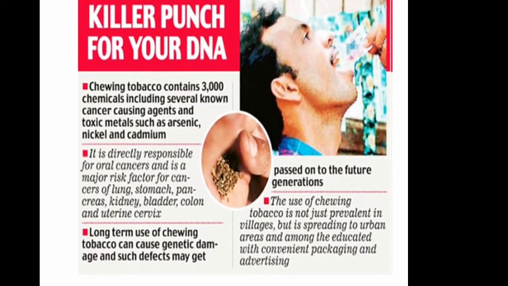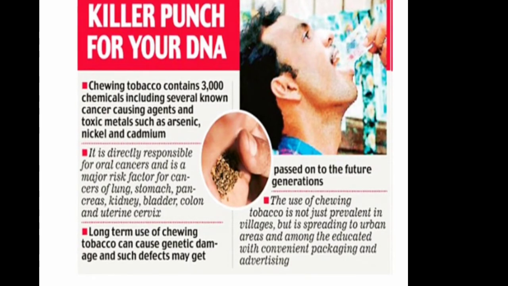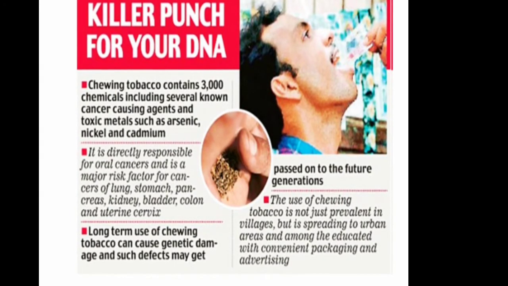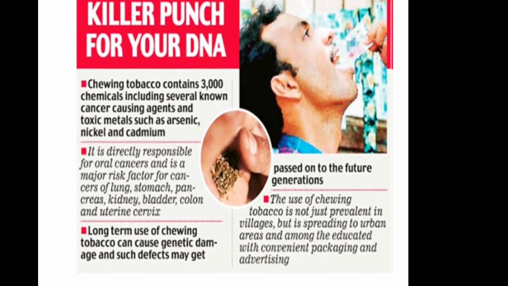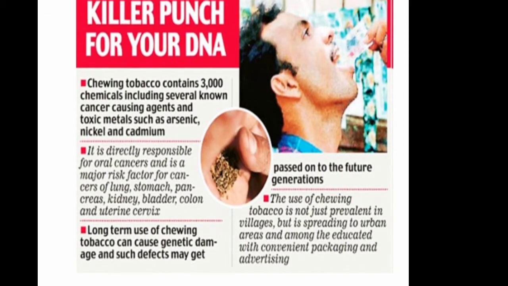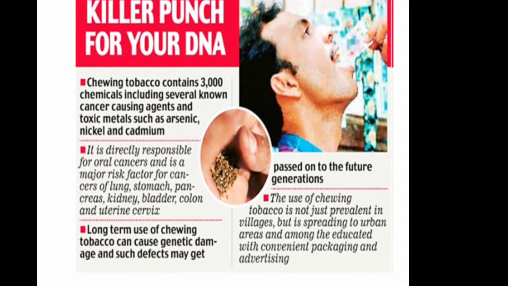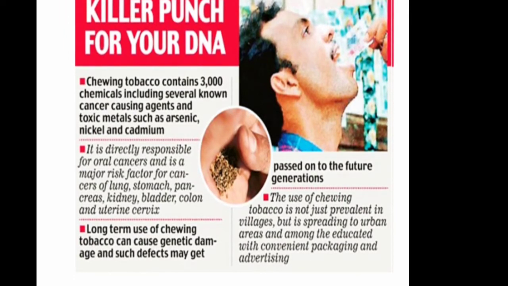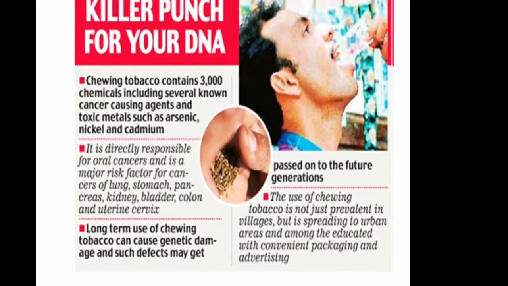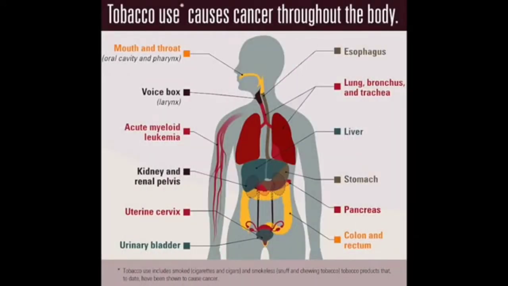See, tobacco causes cancer of lung, stomach, pancreas, kidney, bladder, colon, and uterine cervix. So here are some parts of the body in which cancers are caused.